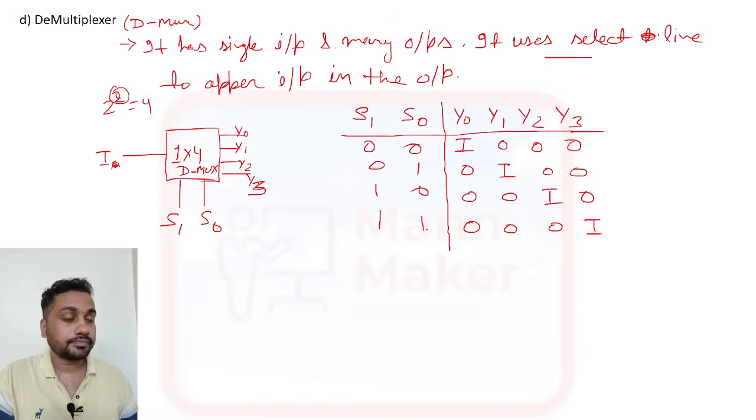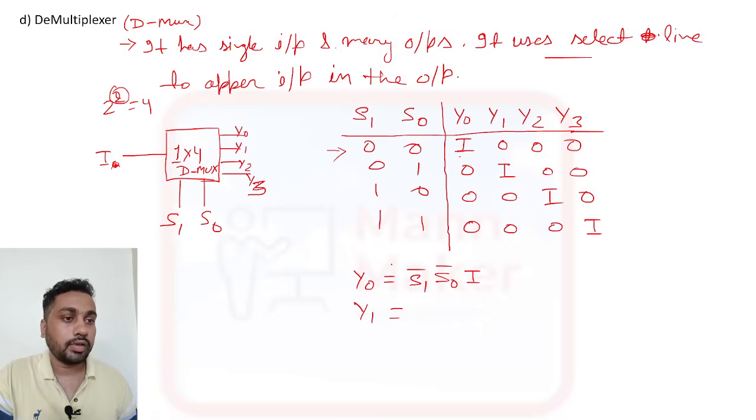Okay, so this is the truth table, and now you need to make the boolean expression. So for Y0, when S1 is bar and S0 is bar, at that time this I is appearing.